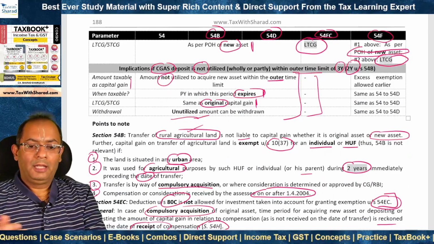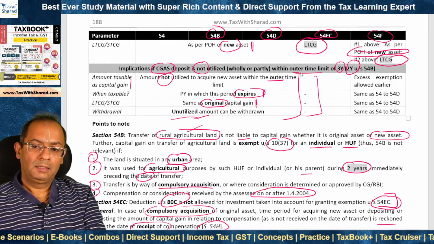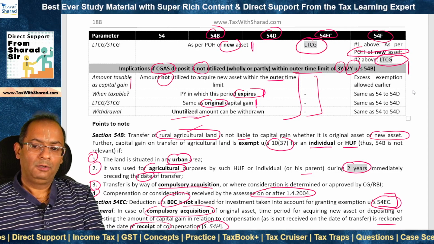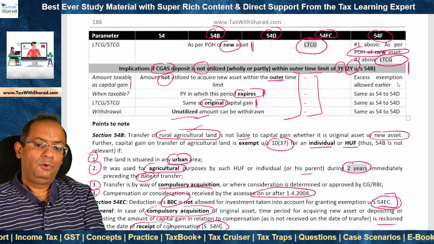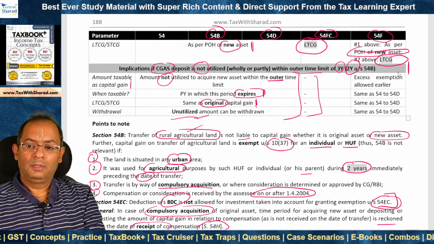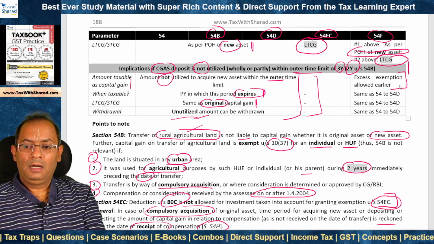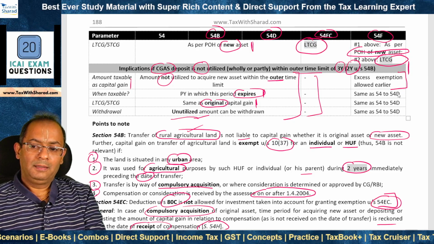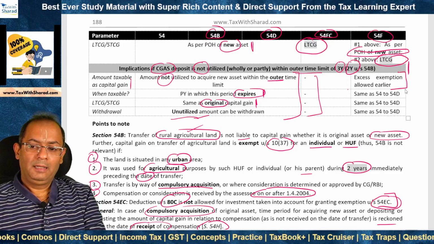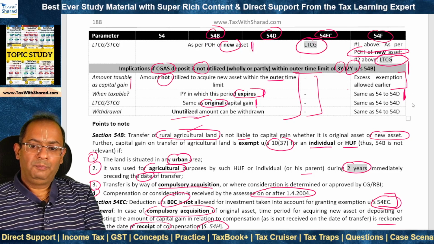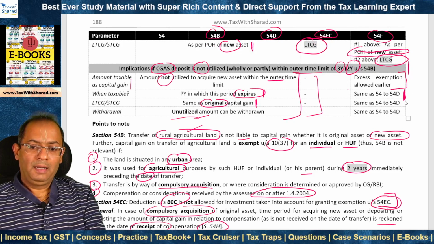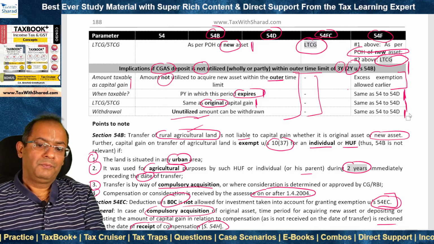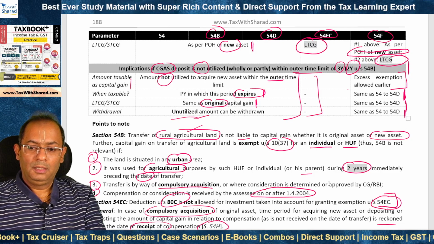What about non-utilization of CGAS deposit within the outer time limit of 3 years? Amount becomes taxable as capital gain. What amount? The excess exemption that was allowed earlier under 54F now becomes taxable. And it is taxable in the previous year in which this period, the outer time limit of 3 years, expires. The nature is same as with the original capital gain, and after that the assessee is free to withdraw the unutilized amount.